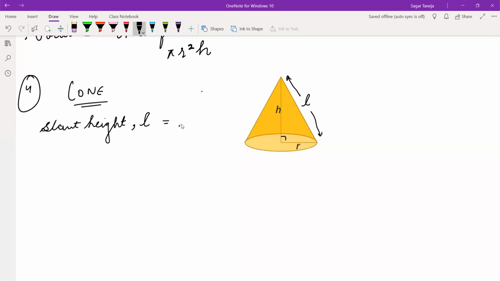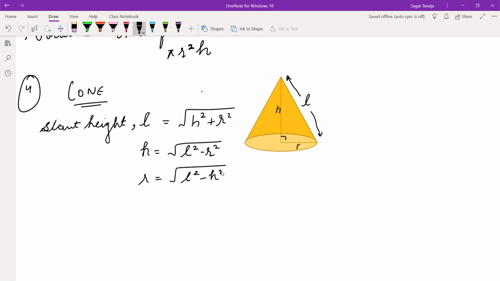So l is equal to under root h square plus r square. How can we calculate h? If l and r are given, then h is under root l square minus r square, and r is under root l square minus h square. Note this down, then write all other formulas.